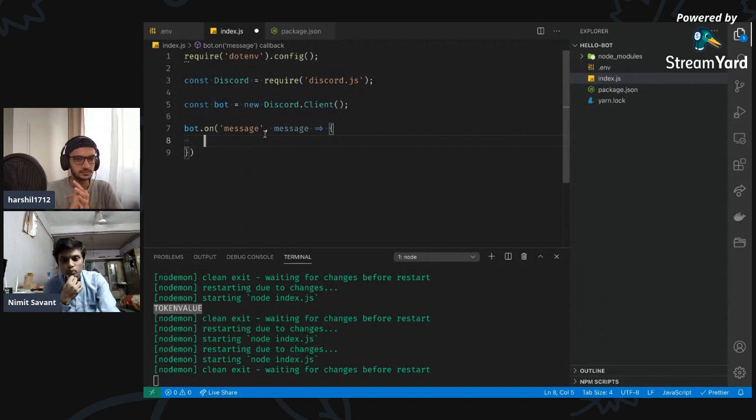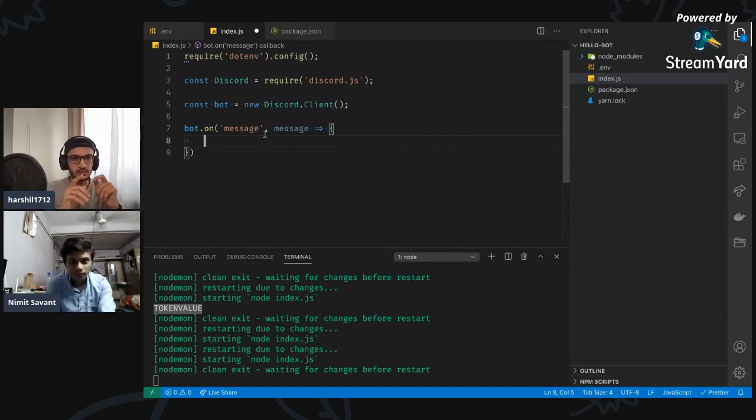We actually have to think of what we're gonna say to the bot so that it can respond to us. So let's think of a command that we want to use to call our bot. I don't know. Any suggestions in the chat? Let's see if someone has suggestions in the chat.